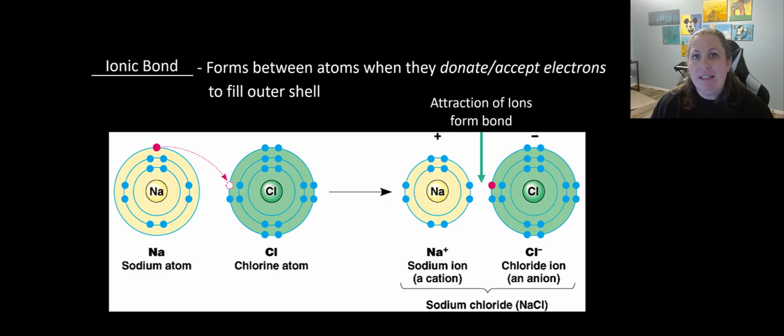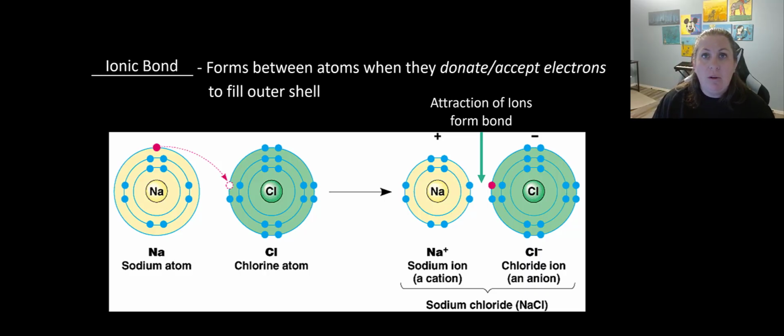So what sodium decides instead is that it would be easier to give away its 1 electron. And if it does that, then its next shell is full. Well, this means it gave away a negative. So when it gives away an electron, it donates it. Now it has more positives than it does have negatives. This changes it from just Na to Na+. So it has a positive charge because now it has more protons than electrons. And we call this an ion now, not an atom.